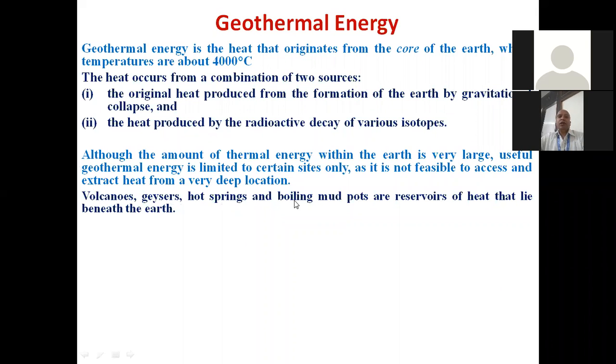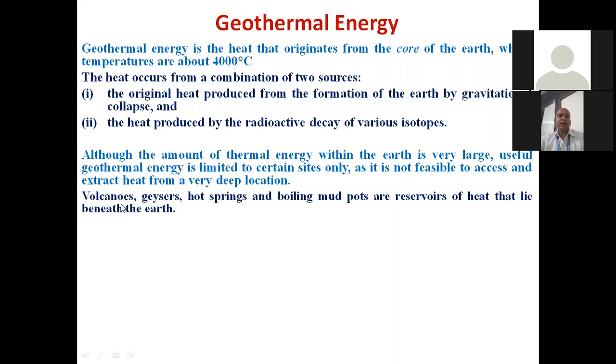Volcanoes, geysers, hot springs, and boiling mud pots are the reservoirs of heat that lie beneath the earth, and that is utilized for generation of the energy or transformation of energy from geothermal to electricity.